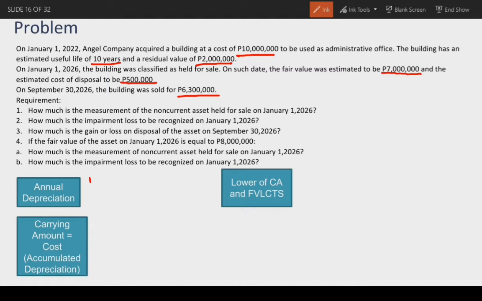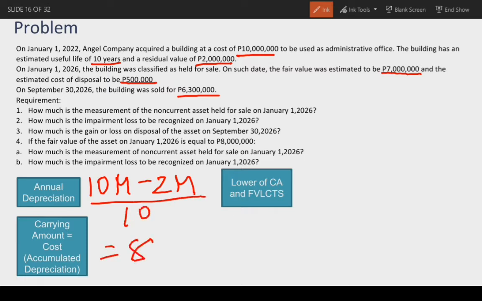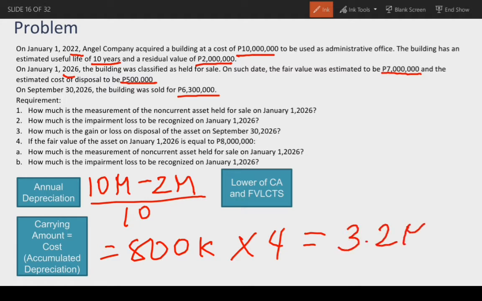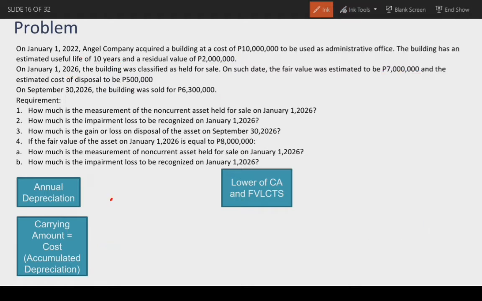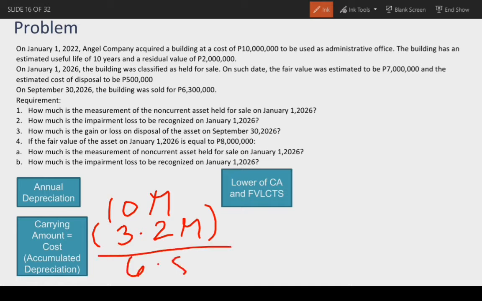So, first, kuhanin mo na yung annual depreciation. So, cost 10 million minus residual value na 2 million divided by useful life of 10 years. So, ang annual depreciation ay 800,000 multiply by 4 dahil 2022 siya in-acquire at 2026 siya hineld for sale. So, that's for a period of 4 years. So, ang accumulated depreciation ay 3.2 million. So, ang carrying amount is equals to cost na 10 million minus accumulated depreciation na 3.2 million. So, ang carrying amount ay 6.8 million.